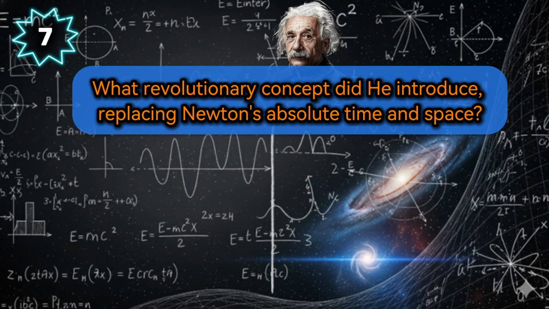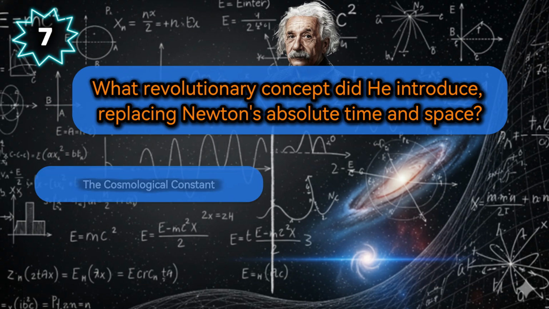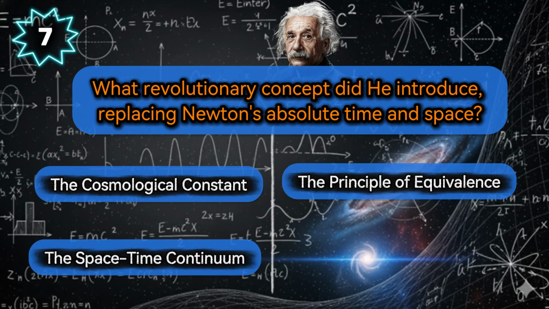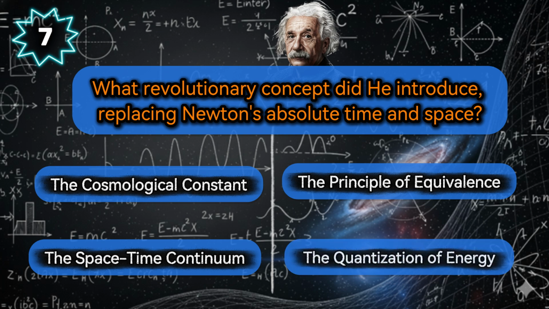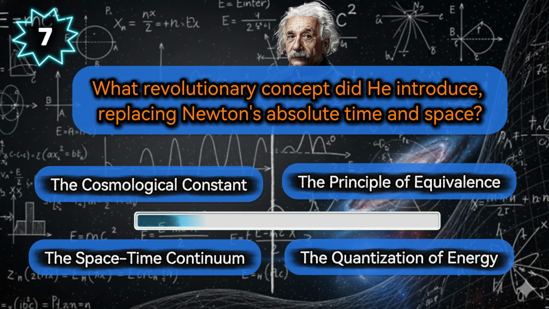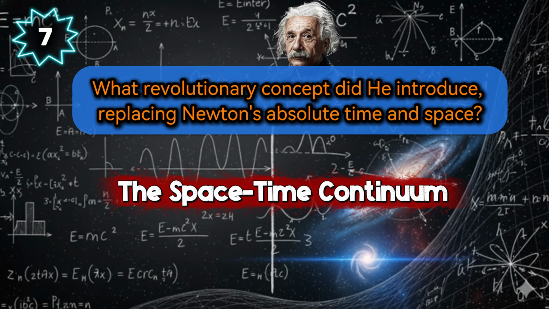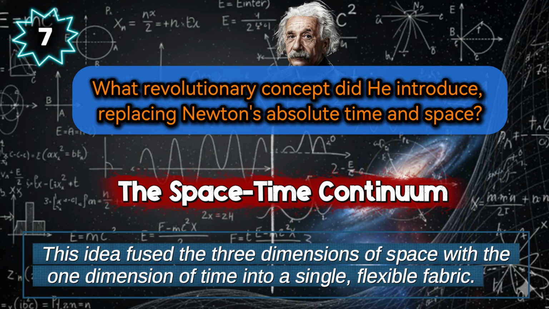Now, to his theory of special relativity. What revolutionary concept did he introduce, replacing Newton's absolute time and space? Could it be the cosmological constant, the principle of equivalence, the space-time continuum, or the quantization of energy? And he introduced the space-time continuum. This idea fused the 3 dimensions of space with the 1 dimension of time into a single, flexible fabric.